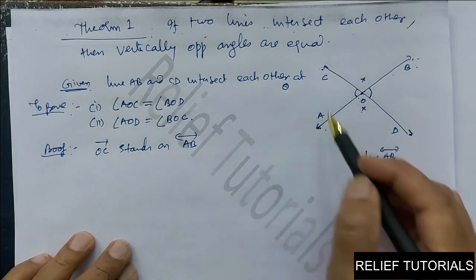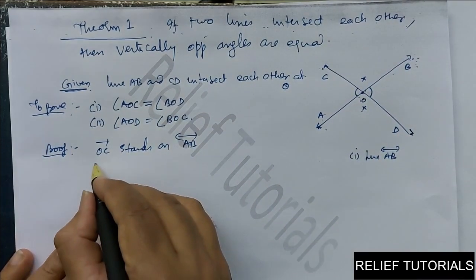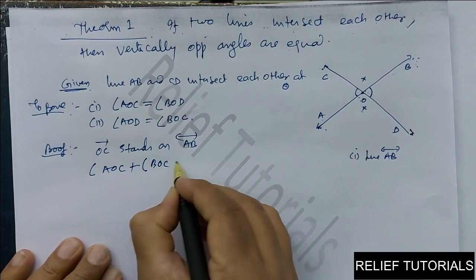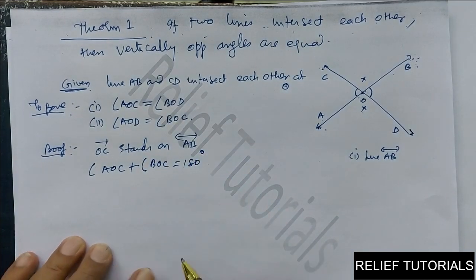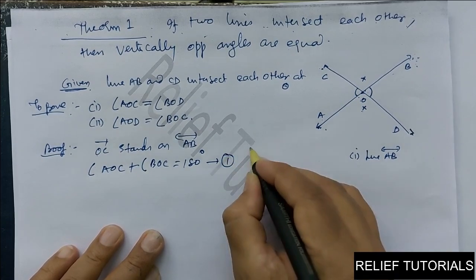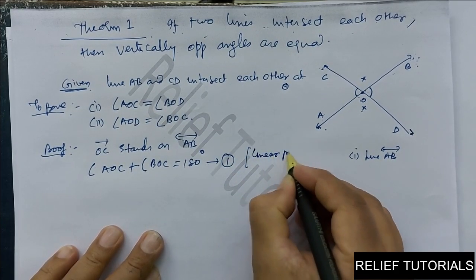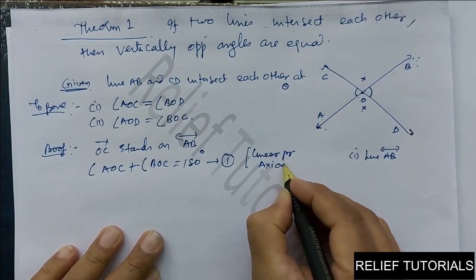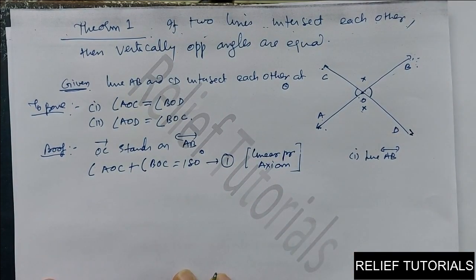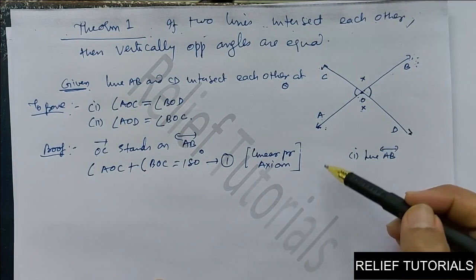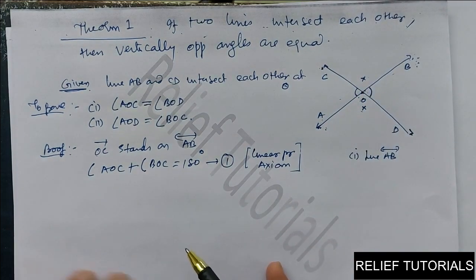Ray OC stands on line AB, so angle AOC plus angle BOC is equal to 180 degrees. What reason will you give? By the linear pair axiom. You have to give the reason also. So according to the linear pair axiom, their total is 180 degrees.